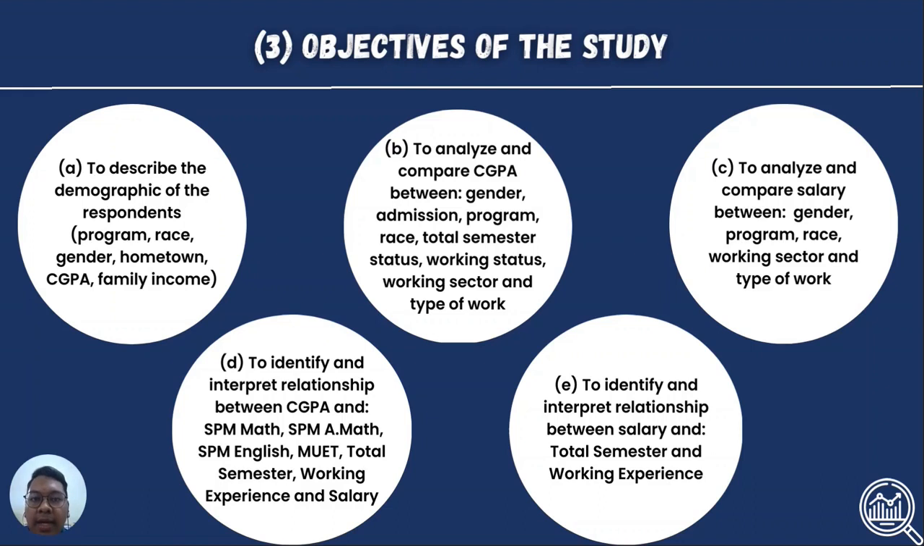D. To identify and interpret the relationship between CGPA and SPM Maths, SPM Additional Maths, SPM English, MUET, total semester, working experience, and salary. And the last objective of the study is to identify and interpret the relationship between salary and total semester and working experience.